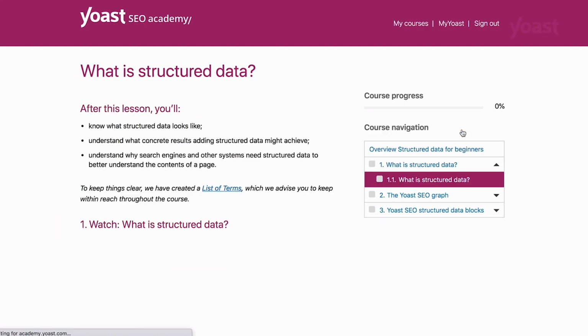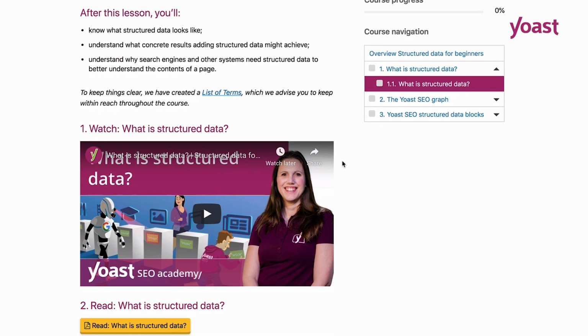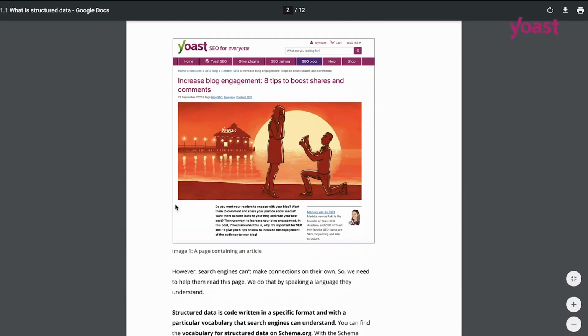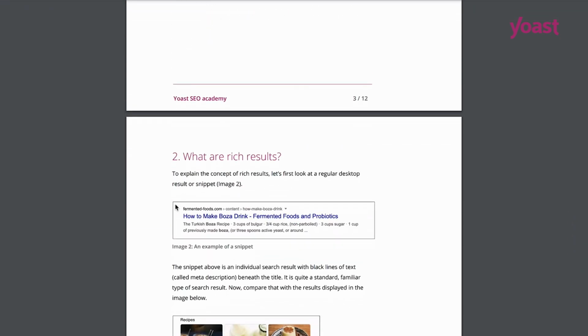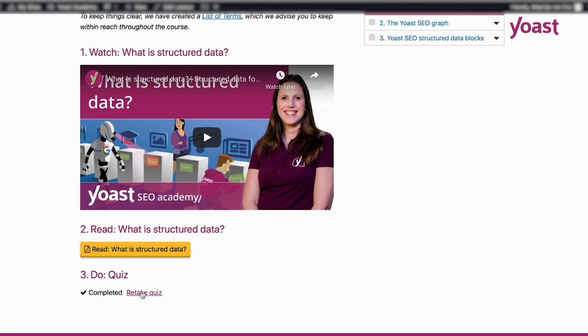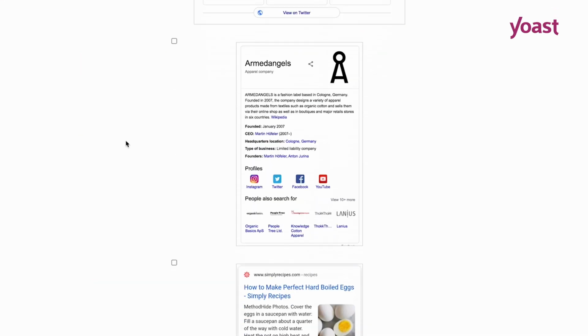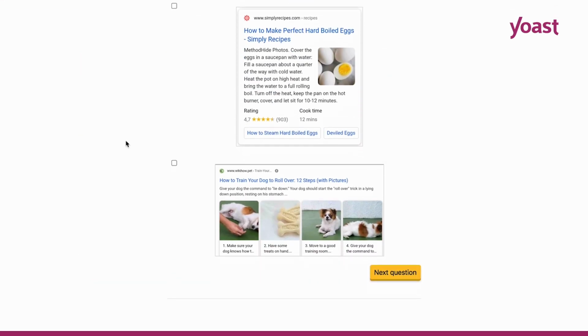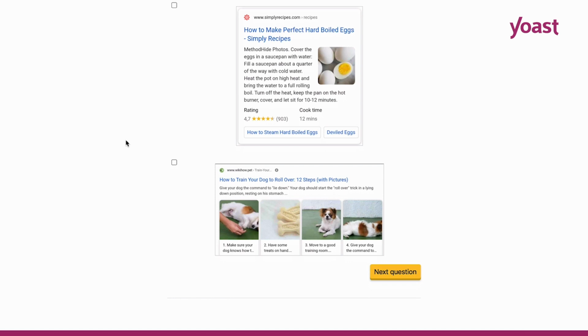Just take our Structured Data for Beginners course. In this short online training course, you'll learn the very basics of structured data. We teach you what it is and how you can easily add structured data with the Yoast SEO plugin. In the end, that will help you to get these fancy rich results for your own site.